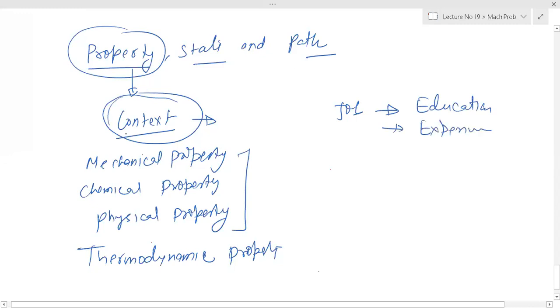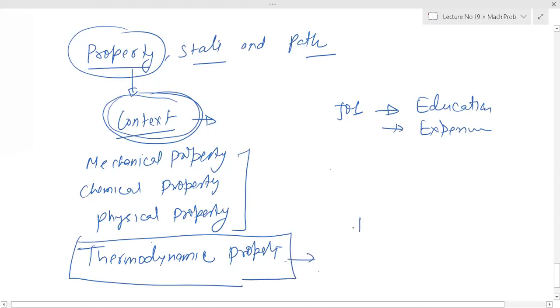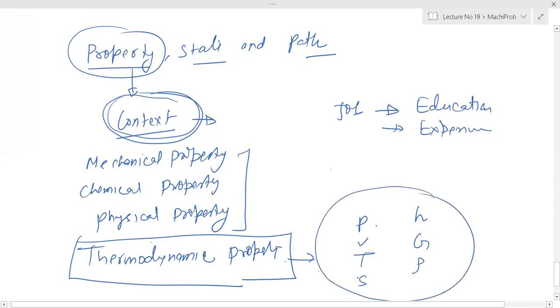So context is what we are talking about. Here in our analysis, it is thermodynamic property: pressure, volume, temperature, entropy, enthalpy, Gibbs free energy, density. These are all thermodynamic properties.